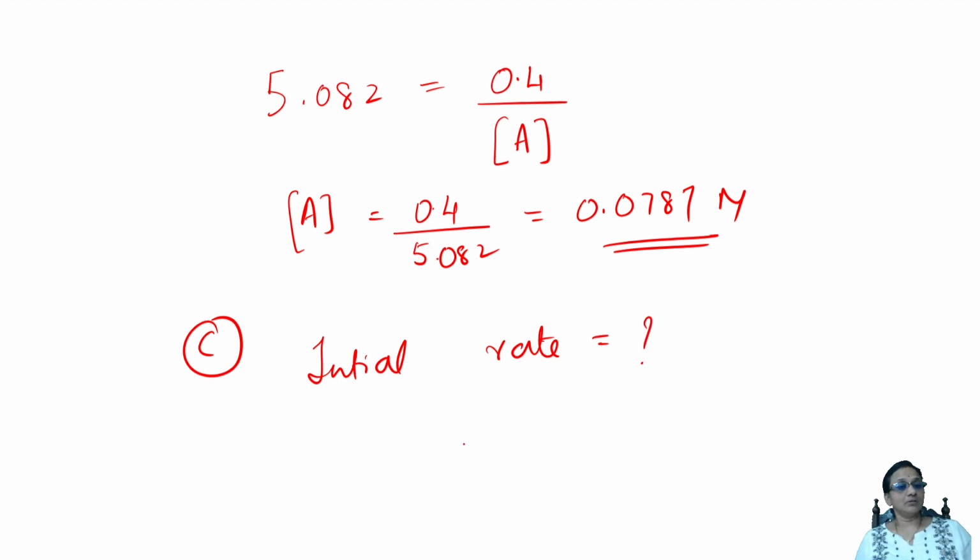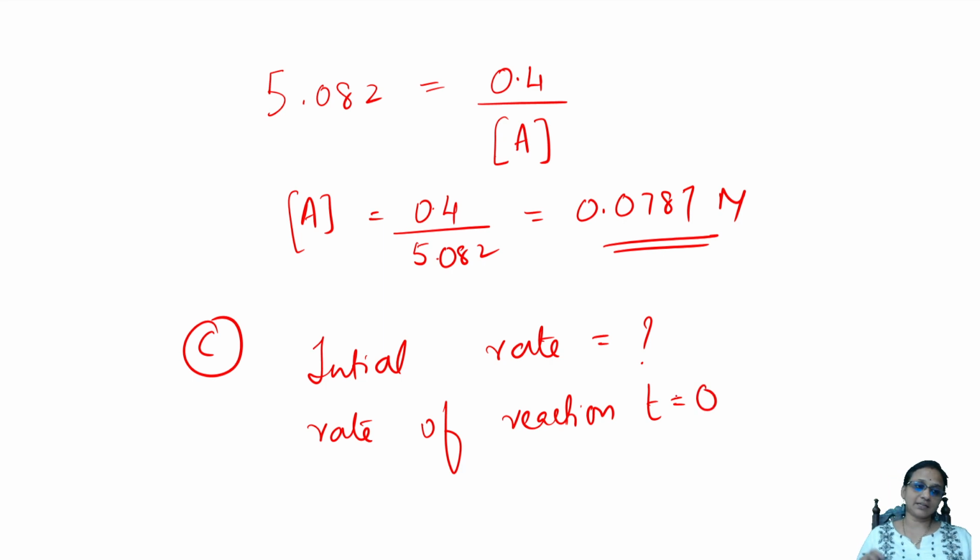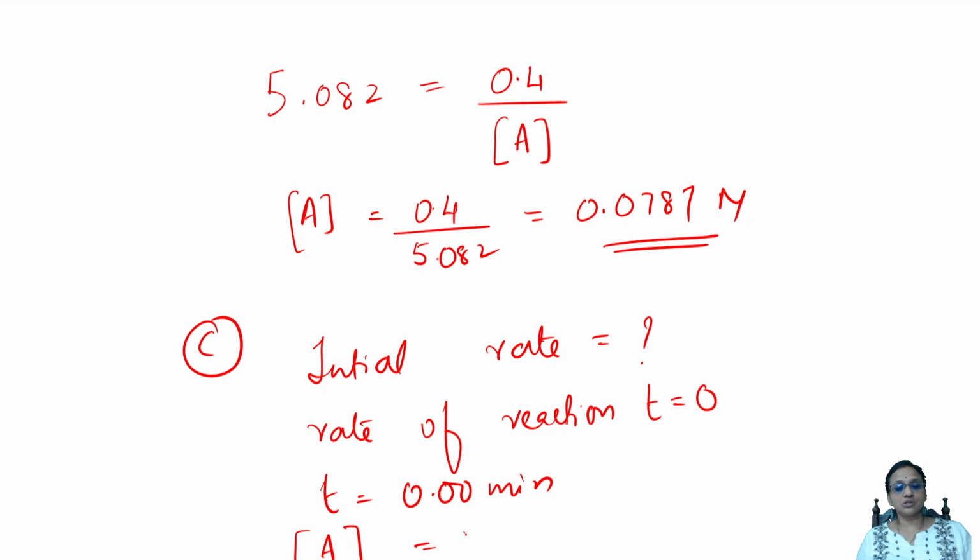Okay. Now simple. We very well know initial rate is nothing but rate of reaction when t is equal to 0. Correct. Now see, when t is equal to 0.00 minutes, how much was A? A value was 0.400 mole liter inverse. Right? How much was your K value? K value was, I got 1.26 into 10 raised to the power of minus 2 minute inverse.